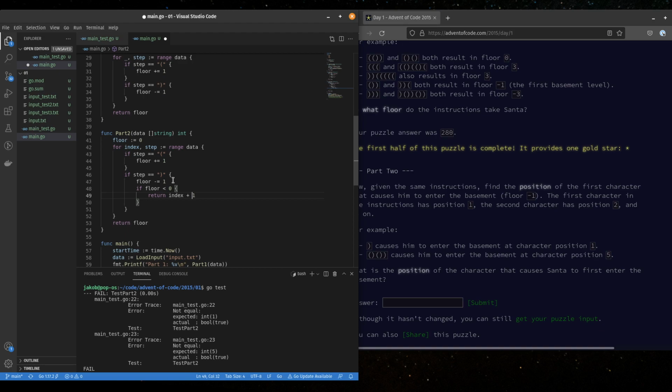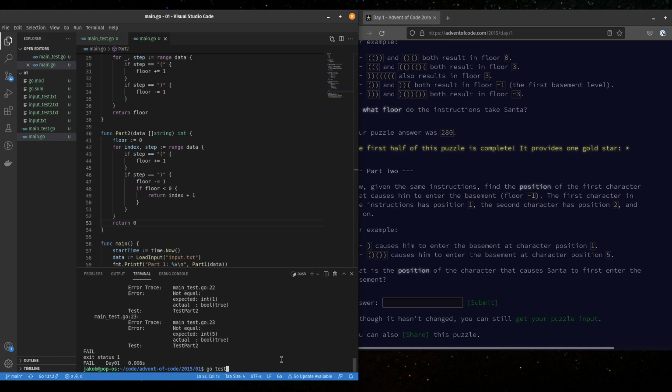We want the step. And if we don't hit it, I mean, we should probably hit it, because there's an answer. But just in case we'll return 0. It should never be floor 0, so we'll know that if it's 0, something's wrong.